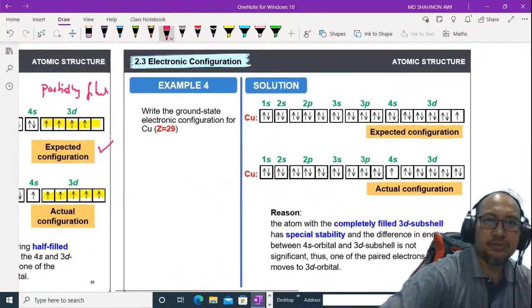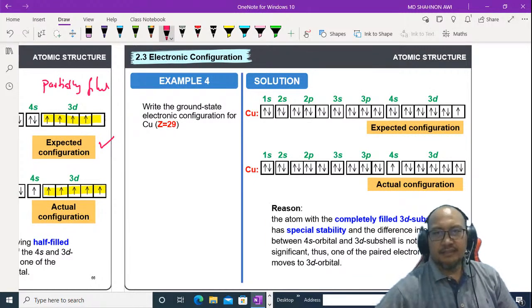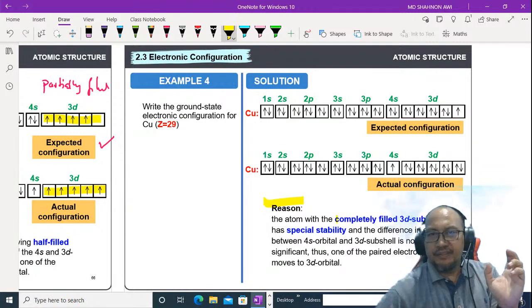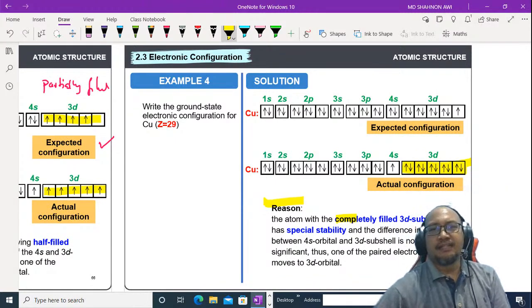And the same goes for copper here. Proton number is 29. Okay, this is the expected 4s2, 3d9. But the actual configuration for copper is 4s1, 3d10. And this is the reason given by the scientists. An atom with a completely filled 3d subshell has extra stability compared to this one, only partially filled.